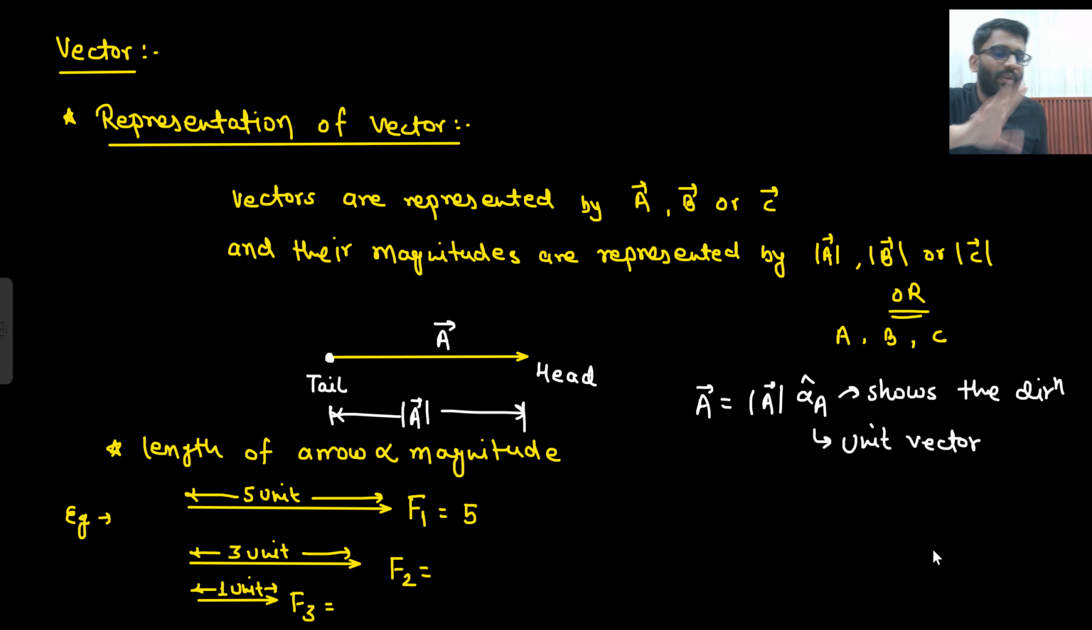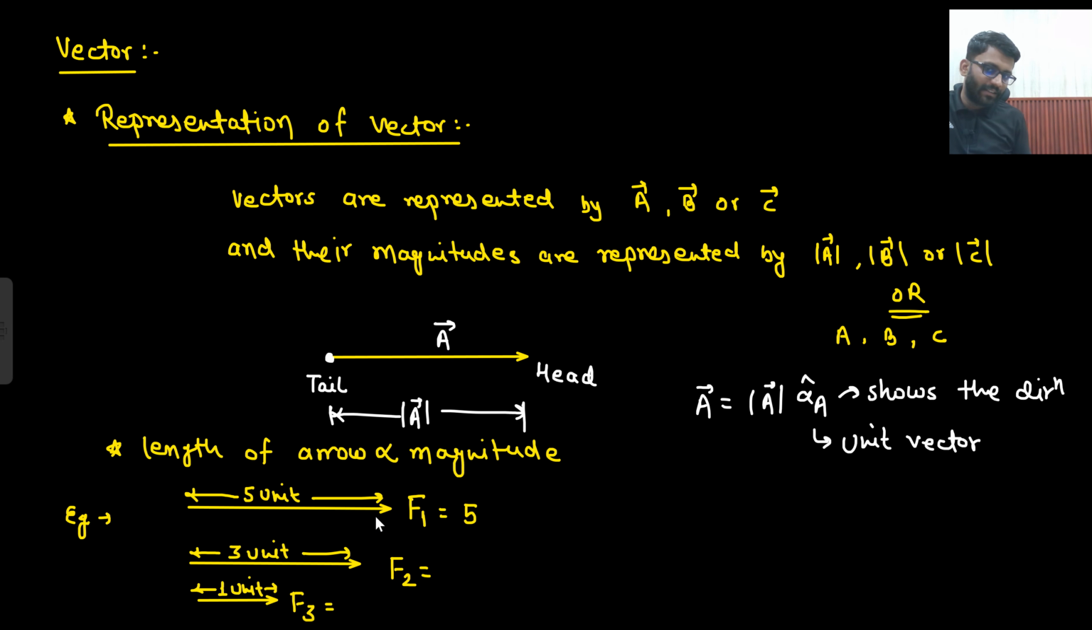So what is it showing? It is showing that we are moving in the direction of A cap. This is what we will call A cap. So vector A has a magnitude of this much and this can be represented by simple A only. So I will say vector A has the magnitude of A and the direction is A cap. And the length of the vector is proportional to the magnitude.